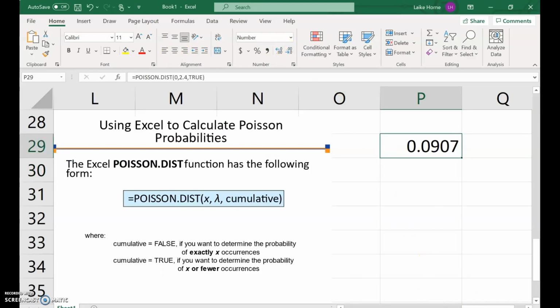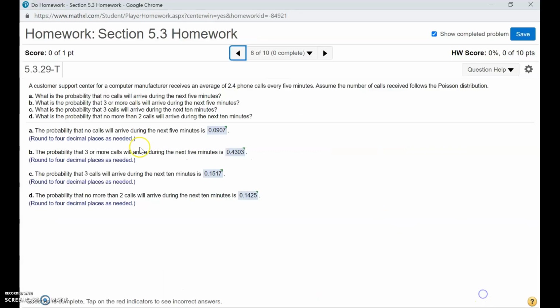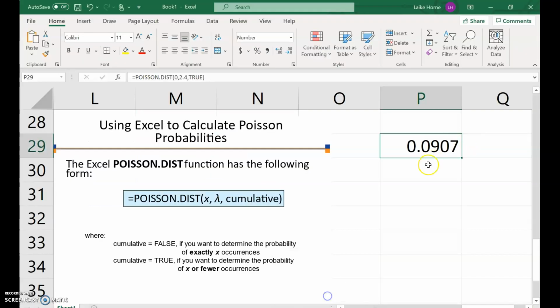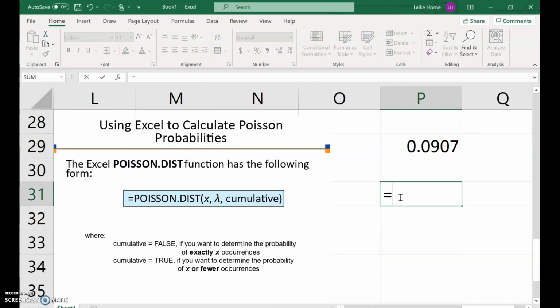All right, let's look at the next one. The probability that 3 or more calls will come in. So we're going to have to use the complement rule here. We don't want to include 0, 1, and 2, so we're going to find that probability up to 2 and subtract it from 1.